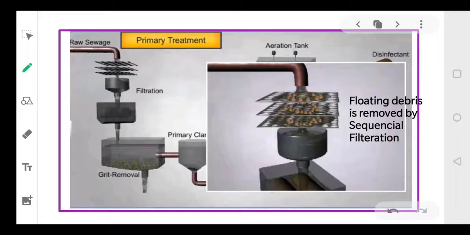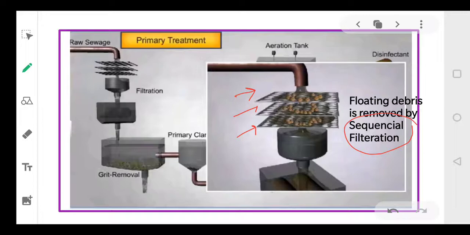Now initially during the filtration process, your floating debris is removed by sequential filtration. There are 3 layers of filtration, so the filtration will occur through the 3 layers. That is why we call it sequential filtration.